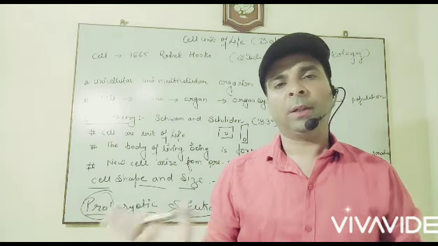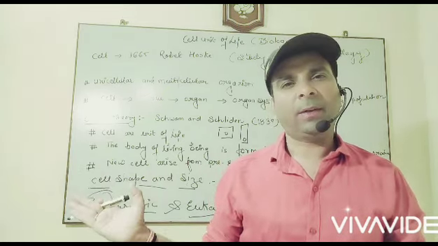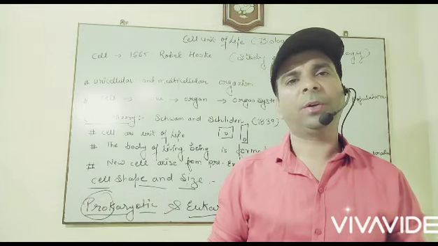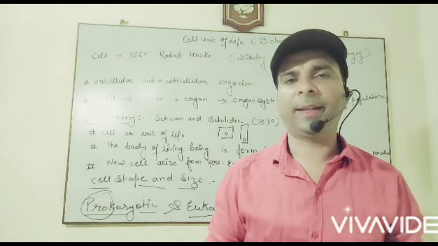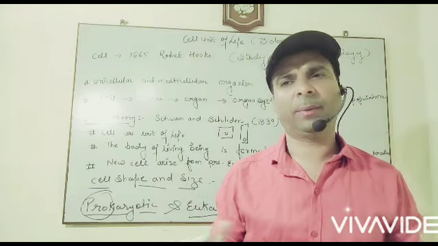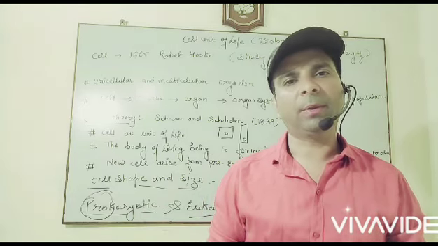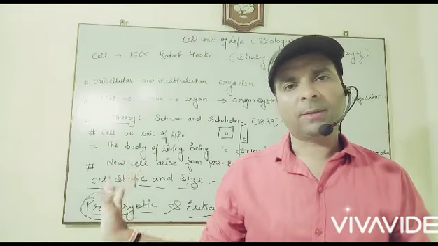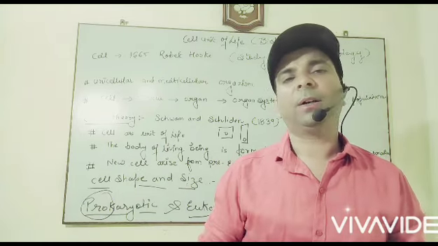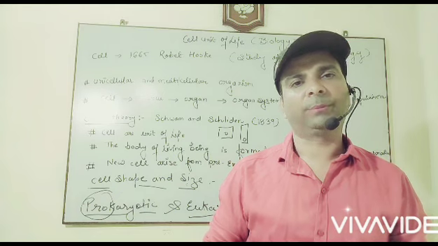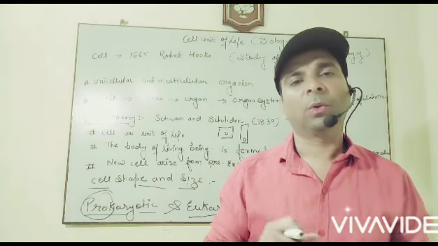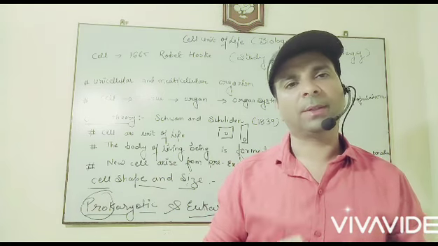Okay, now this cell is again classified into two parts, plant cell and animal cell. आप 8th या 7th क्लास में पढ़कर आए होंगे कि what is a plant cell and animal cell. In this whole chapter we study all the organelles one by one. हमारे पास जो भी organelles हैं उन organelles को हम one by one study करेंगे.